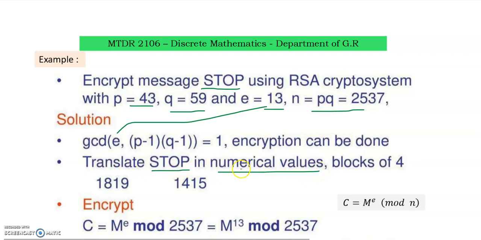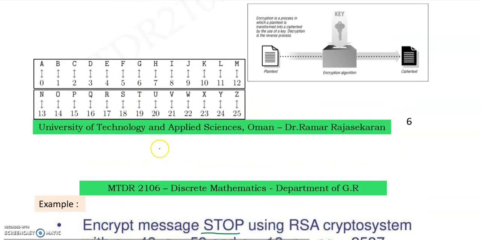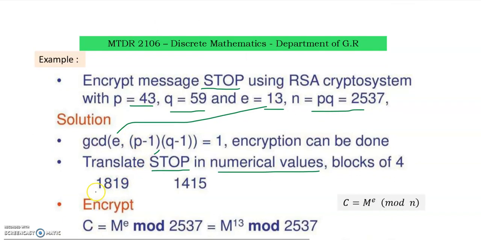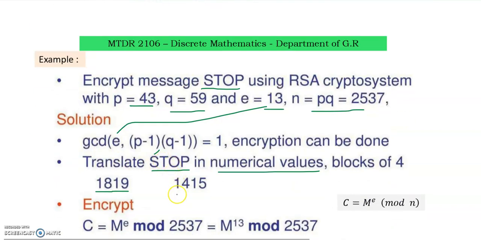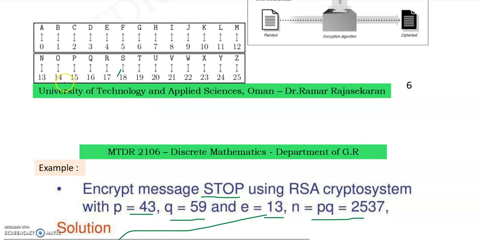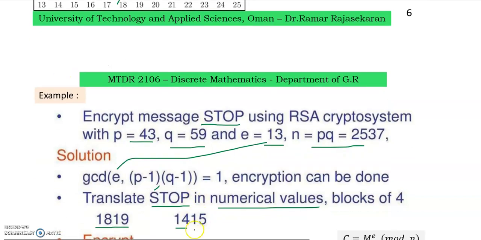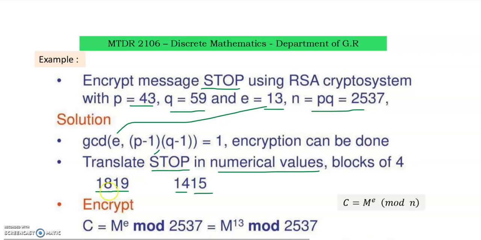Now, what is the value for S? Now you see this table. What is the value for S? 18. So I write 18 for S. For T, how much? 19. So I write here 19. What is for O? For O, 14. So I write here 14. P, what is P here? 15. So I write here 15. So now STOP is nothing but 1818191415. This is the numerical value of the text message.